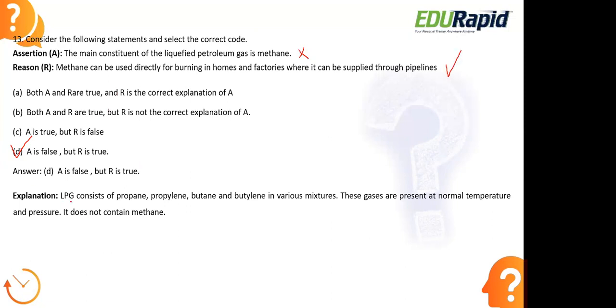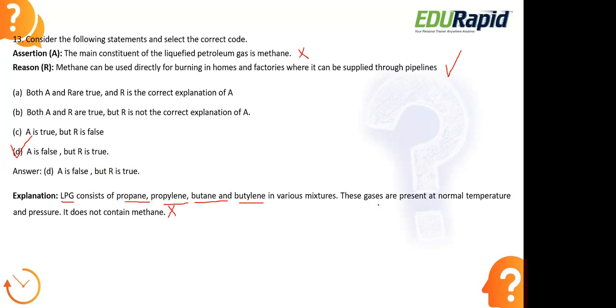LPG basically consists of propane, propylene, butane, and butylene. These are the major components, the various mixtures present in LPG, liquid petroleum gas. So there is no presence of methane. Methane is not actually present in LPG. It is actually present in CNG, that is compressed natural gas. There we have methane as the major component, but the major component present in LPG is propane.